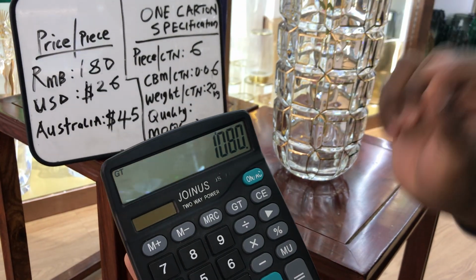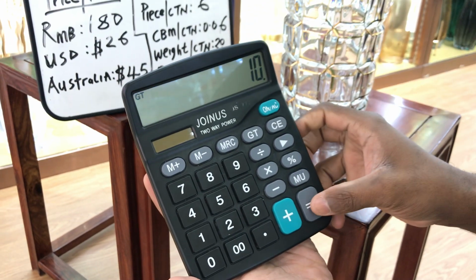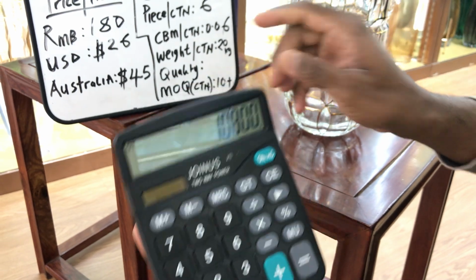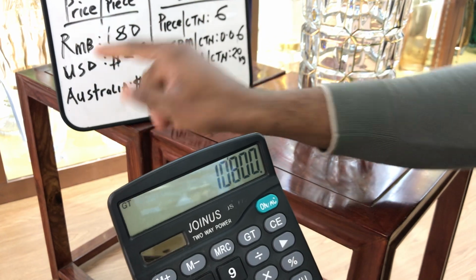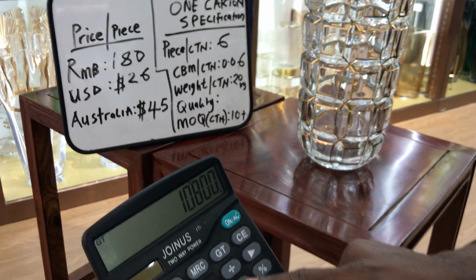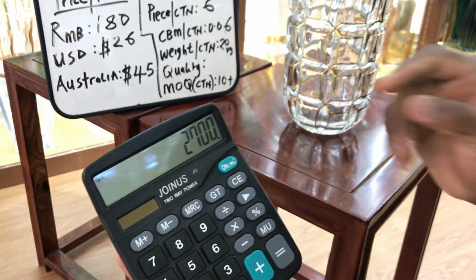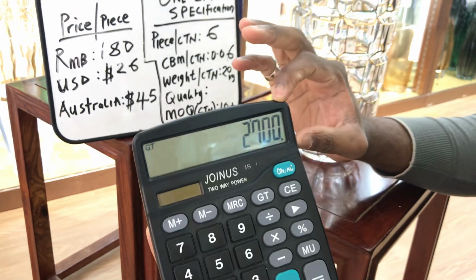For 10 cartons, you multiply it by 10. This is for 10 cartons, the MOQ. And in Australian dollars, you can divide it by 4. So 2,700 for 10 cartons in Australian dollars.